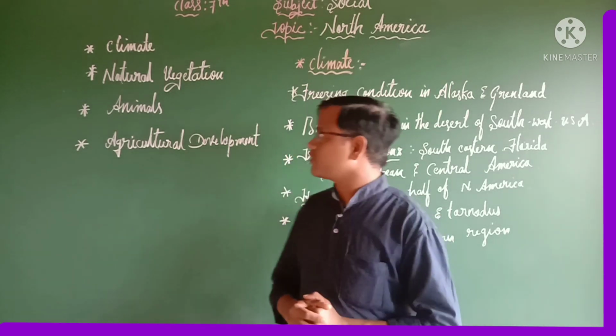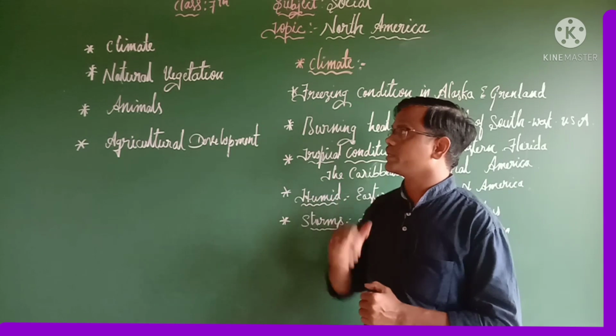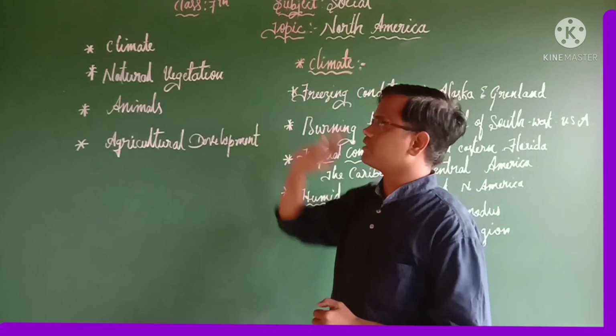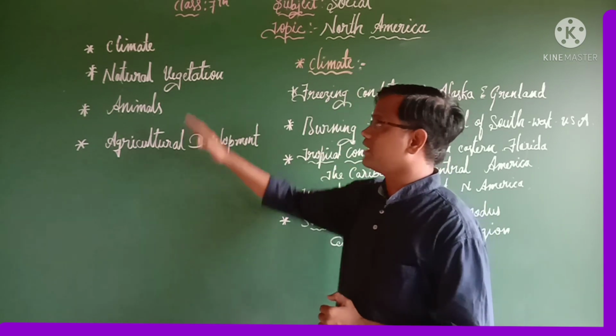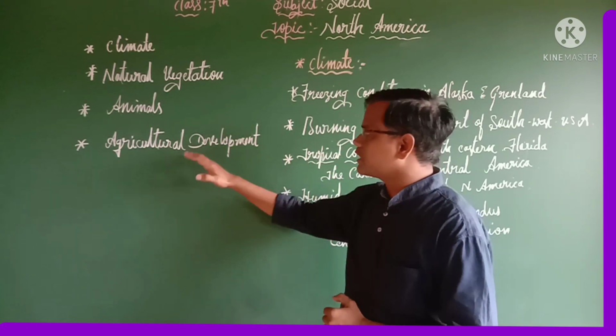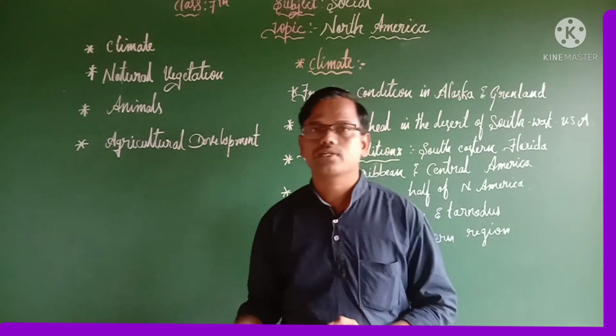So in today's class we are going to discuss the other four important points. Those are the climate of North America, natural vegetation of North America, animals of North America, and agricultural development. So let us discuss one by one.